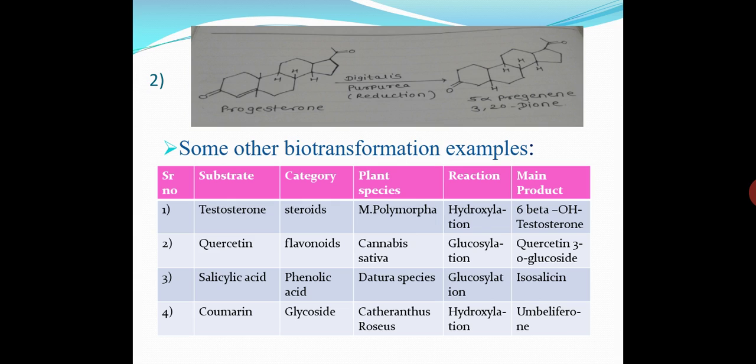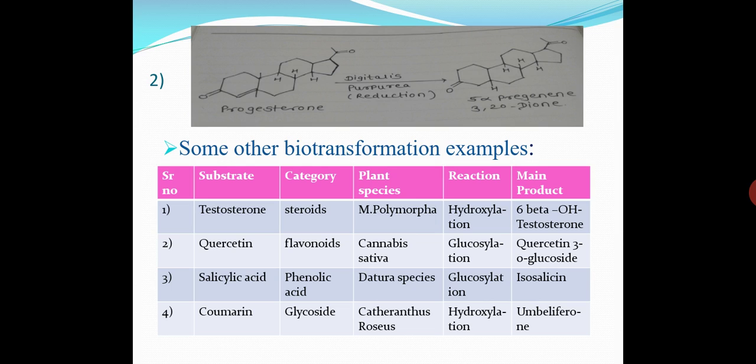For example, testosterone is converted into 6-beta hydroxytestosterone. Quercetin is converted into quercetin glycoside. Salicylic acid is converted into isosalicylene. Coumarin is converted into umbelliferone. And the reactions involved are hydroxylation, glucosylation and hydroxylation. And different plant species are used.